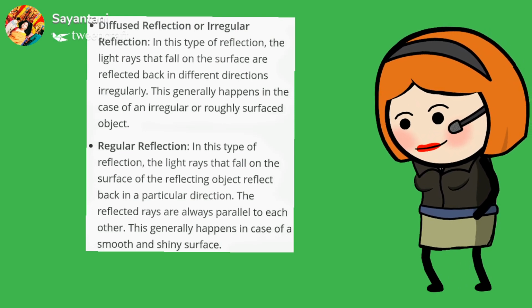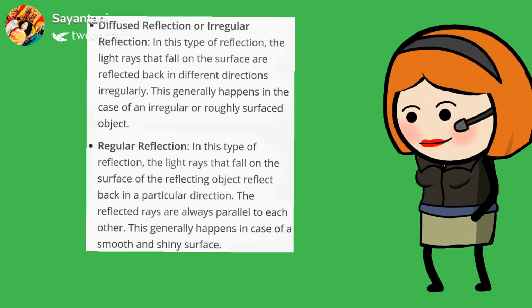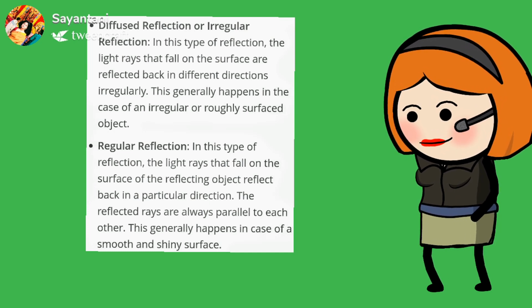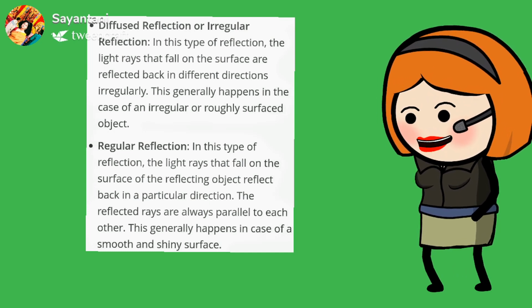In irregular reflection, what happens? The light is scattered. It goes in different directions. That is known as irregular reflection. This occurs due to the rough surface. When the surface is rough and the light strikes it, it returns in different directions. That is known as irregular reflection.